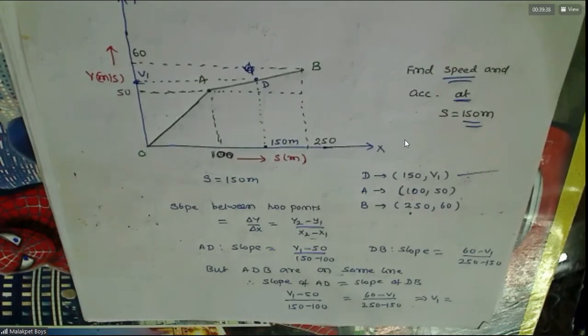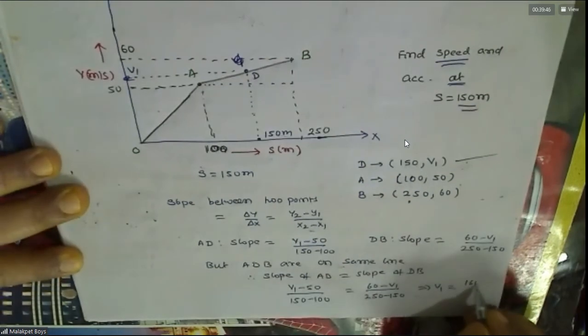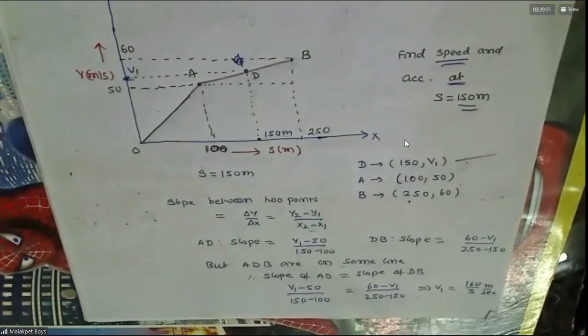He gave 160 by 3. Yes, sir, 160 by 3. Agreed?